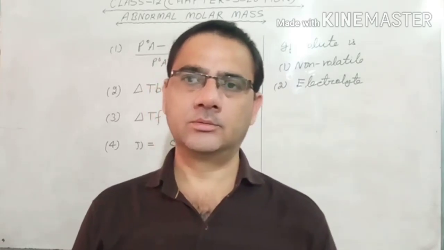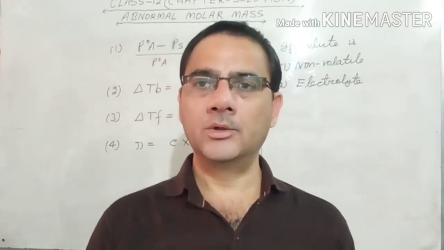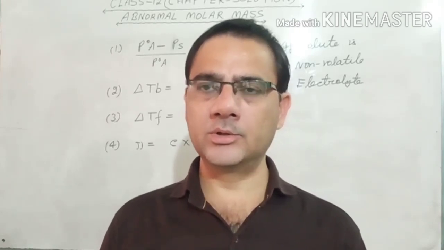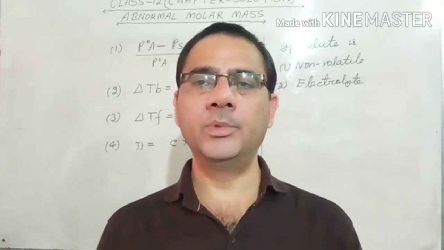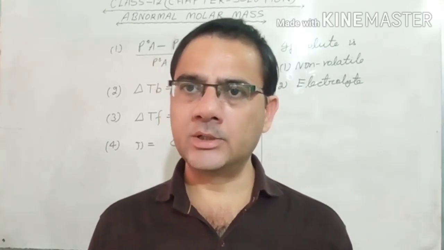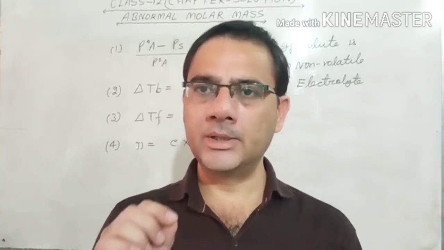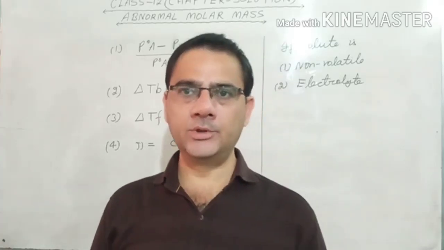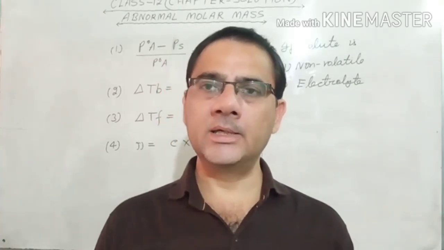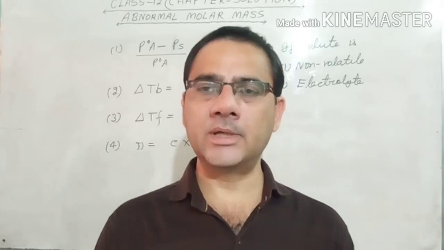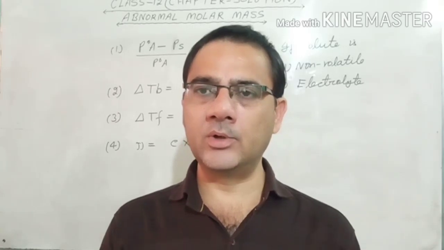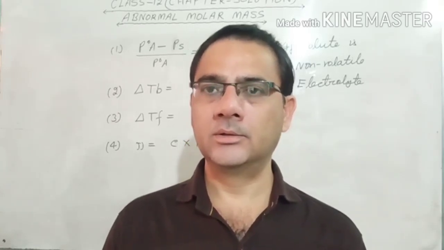Now there is a twist in the story. Just now I told you whenever we need to calculate the molar mass of an unknown solute, then our solute that should be non-electrolyte. और अगर हमारा electrolyte solute है, we cannot calculate the correct molar mass. But still, if the solute is given to you and I am telling you that the solute is non-volatile as well as electrolyte solute. Electrolyte means either it will dissociate or associate. And still I say to you that you calculate the correct molar mass of that. Then how do we calculate?